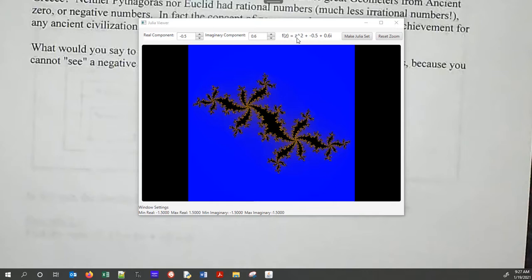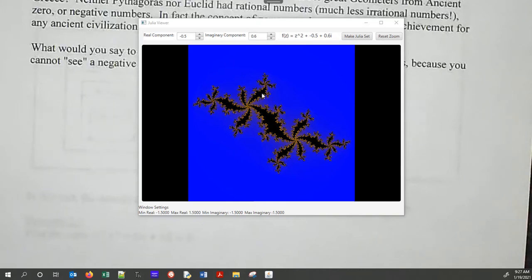So this is f of z, and my imaginary number is of the form a plus bi, and the origin is right here, okay? As I go to the right, those are real. Up is positive imaginary, right? So a number over here would turn out to be about 1 plus 1i, because this axis is actually just negative 1.5 to 1.5. And what I've done is I plotted them using this equation of z squared plus an imaginary number that's set by these two components.